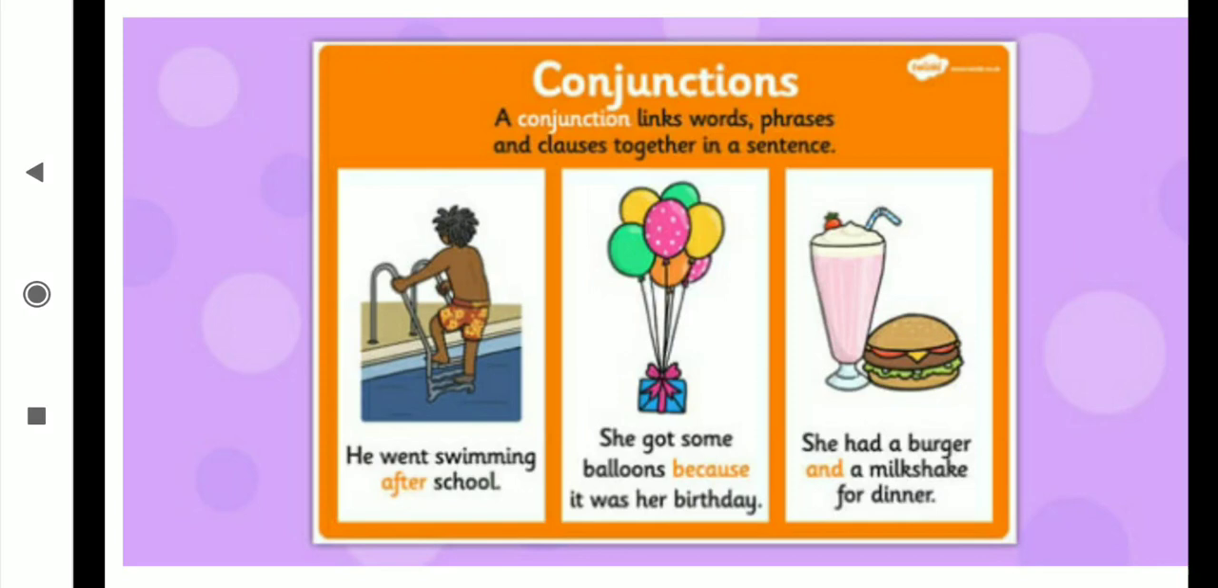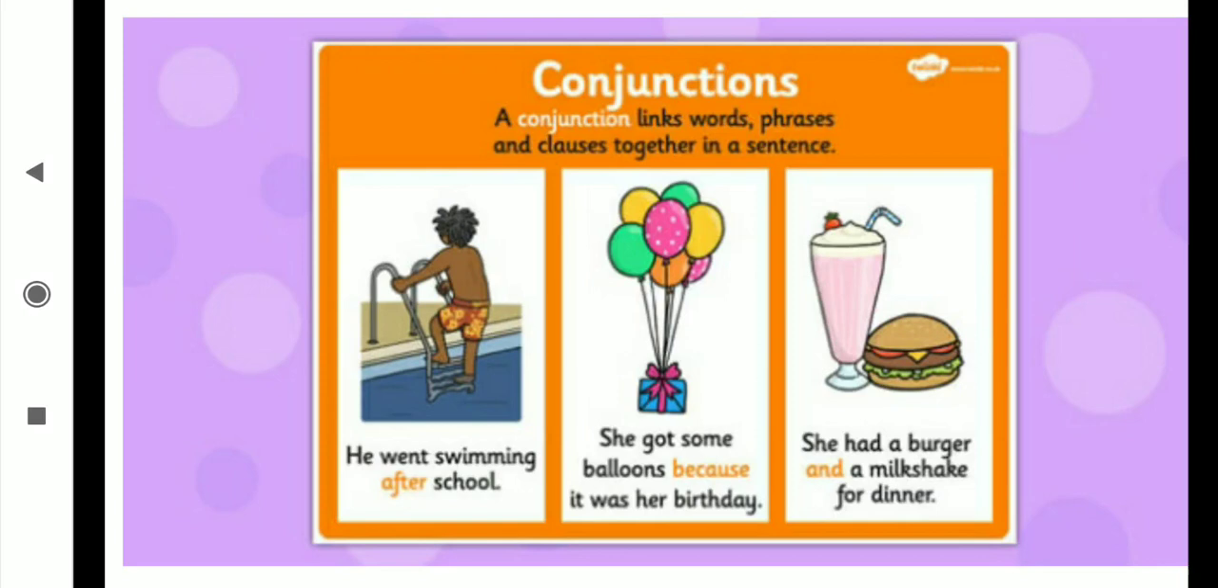Now here also two different things are there. She had a burger and a milkshake for dinner. Now two things she has with her, one is a burger and one is a milkshake. When we are joining these two different things, we are using and. She had a burger and a milkshake for dinner. For joining the burger and milkshake we have used and. That's why and is a conjunction, because a conjunction is the joining word and it has joined the burger and milkshake. Understood?